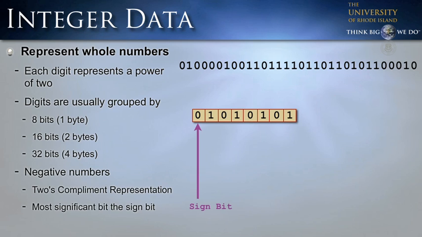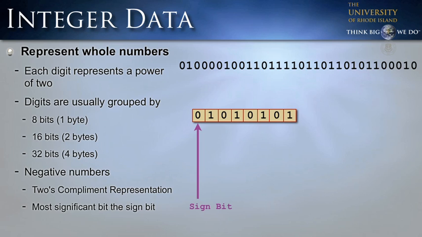So far, we've only represented positive numbers. Well, there's a way to represent negative numbers, and it's called 2's complement representation. What we do is we take the leftmost bit, what used to be the most significant bit, and it now becomes a sign bit. If it's 0, it means we have a positive number.